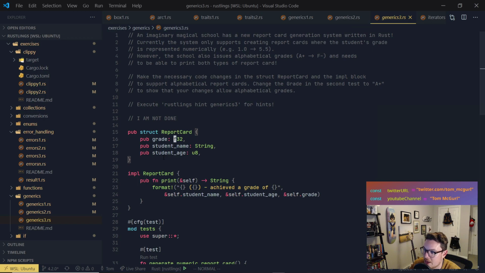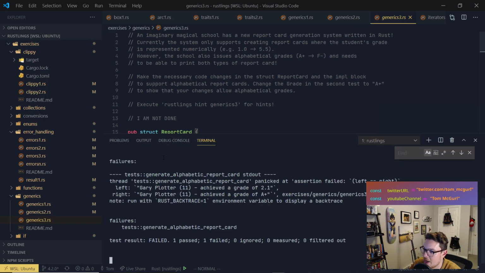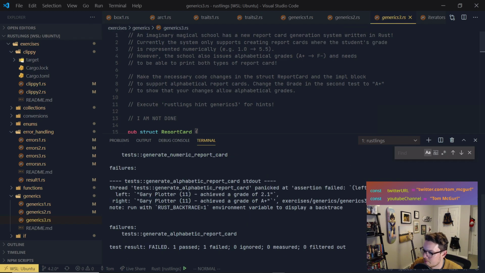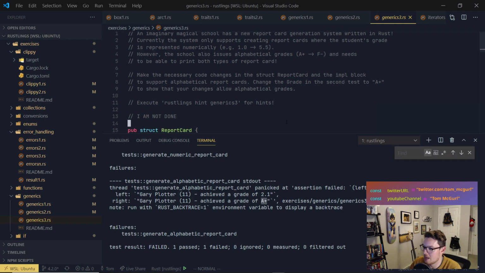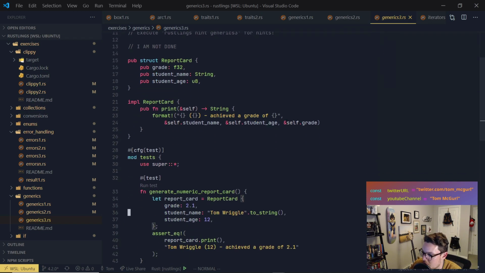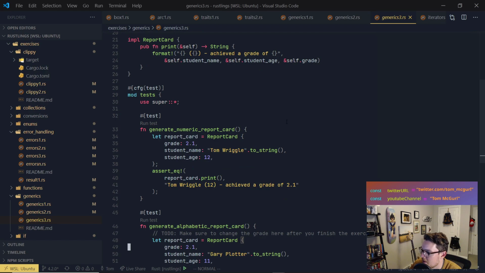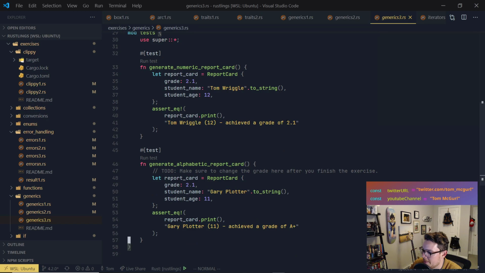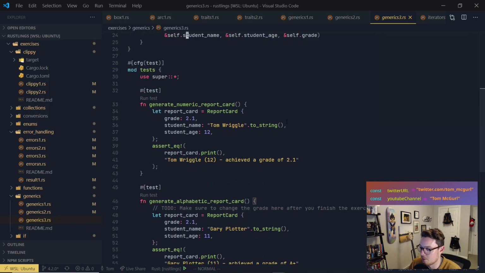Struct report card, grade F32, right? Right now it's failing. Why is it failing? Because we gotta be able to accept A+. And so if we look at our tests, this one works fine. Tom Riggle. It's a weird name. It's not my name. And here they want us to change this to A+, and check that it still works. So we don't have to make 2.1 map to A+, we just had to make sure it works after we changed it to A+.